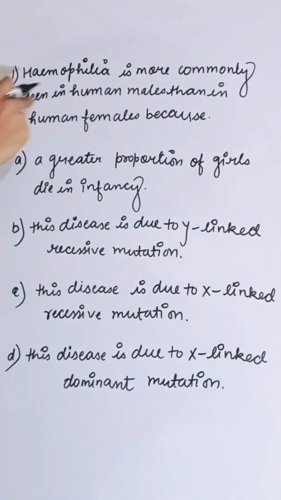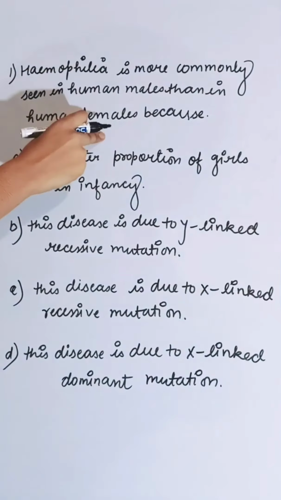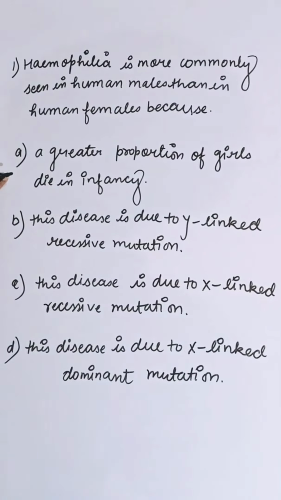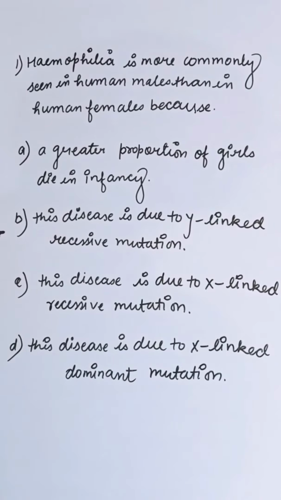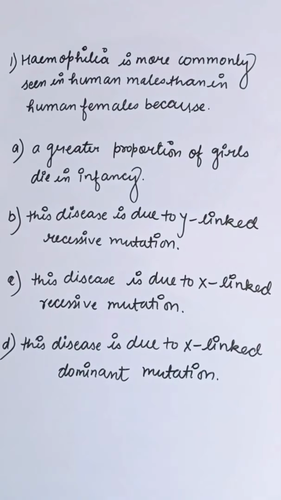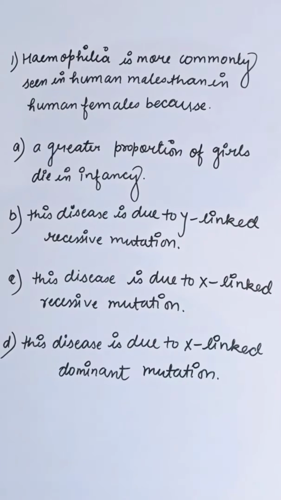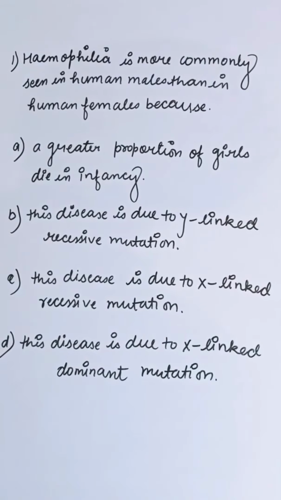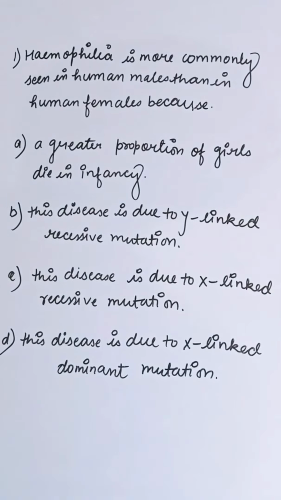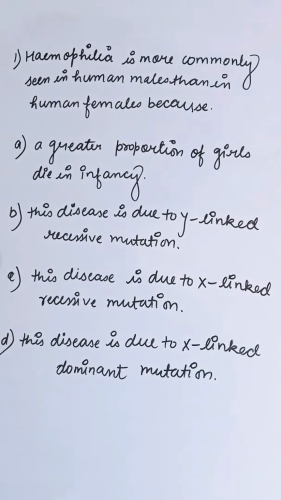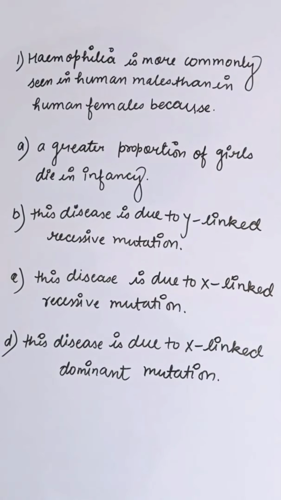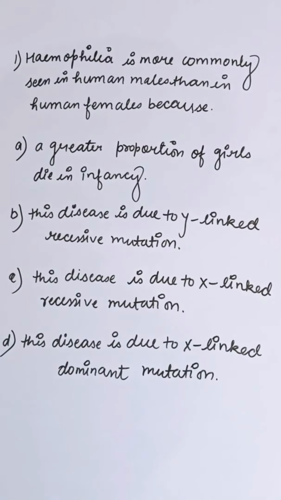Hemophilia is more commonly seen in human male than in human female because first option, a greater proportion of girls die in infancy, and second is this disease is due to XY linked recessive mutation. Third is this disease is due to X linked recessive mutation, and fourth is this disease is due to X linked dominant mutation. Hemophilia is a sex-linked disease in which a patient has continuous bleeding due to the loss of cascade protein. So correct answer is C.